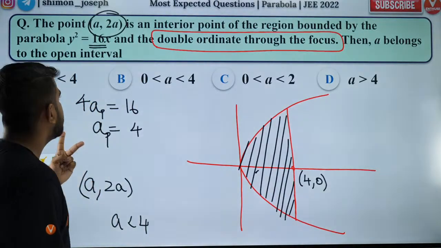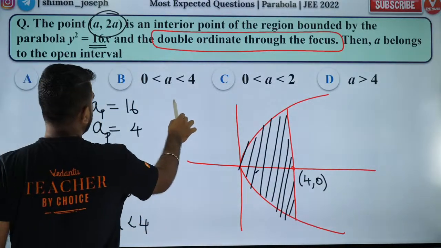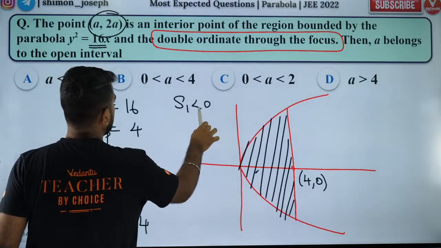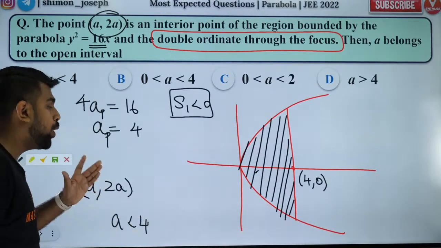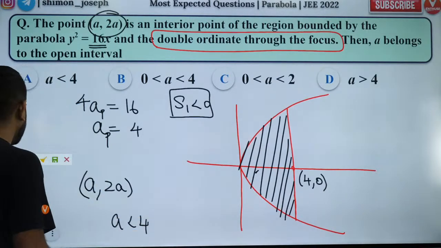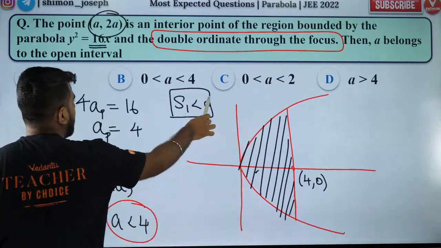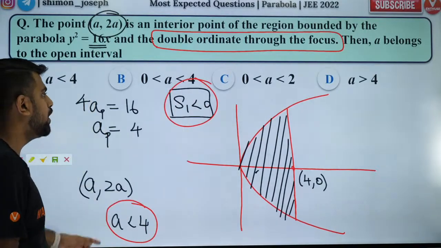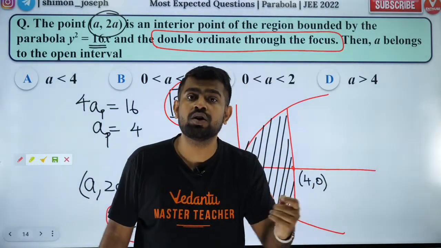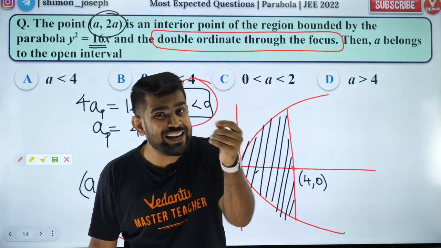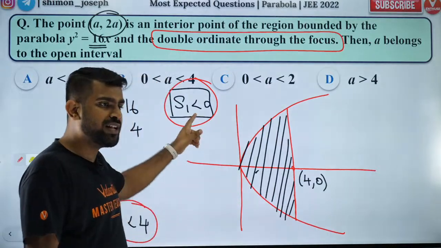Second important one is, your S1 should be less than 0. That is the condition for a point to lie inside a parabola. Both these conditions should be satisfied. S1 less than 0 is the condition for any general point to lie within a parabola. Okay, so let's apply that.